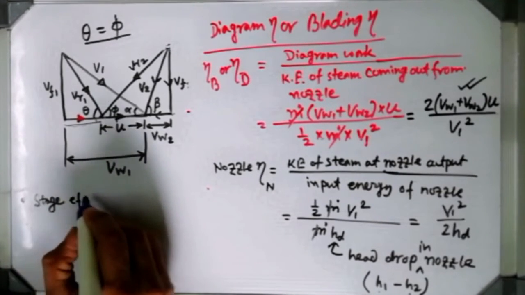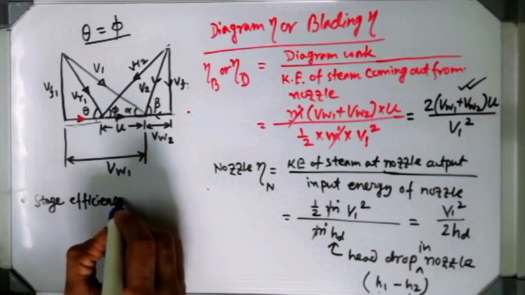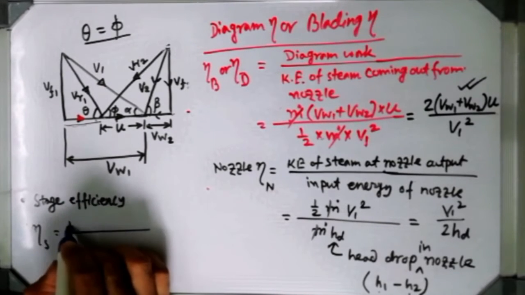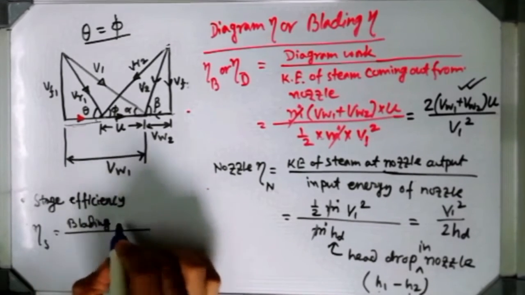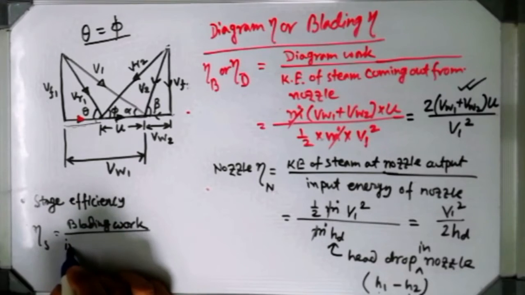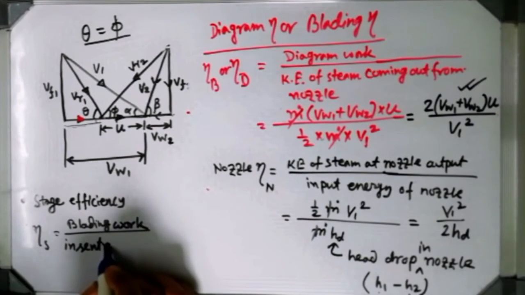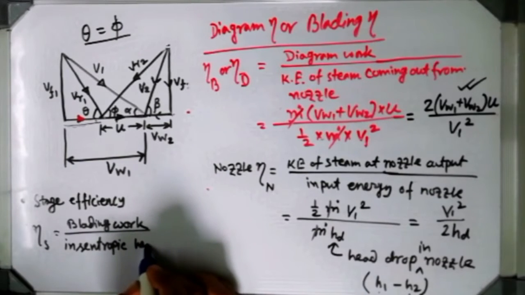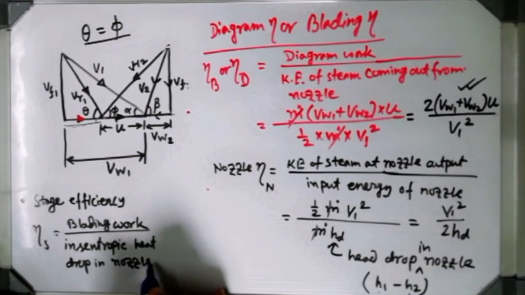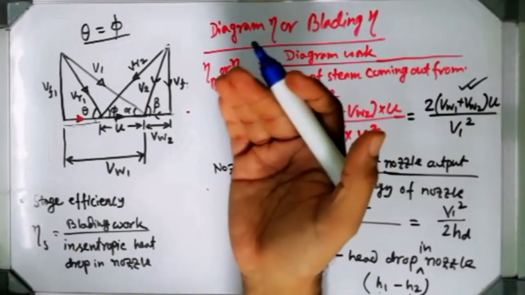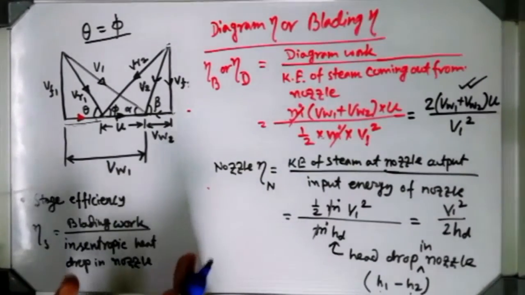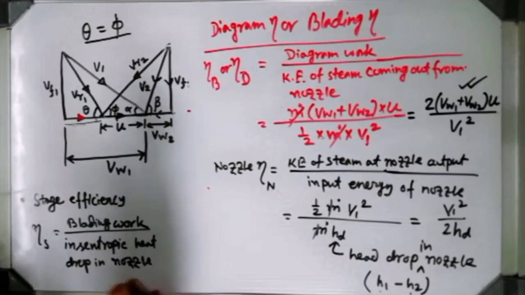Stage efficiency is expressed by eta S, and it is written as blading work divided by isentropic heat drop in the nozzle. See, I have taken the whole thing. Blading work means the extreme output of the turbine, and the isentropic heat drop in nozzle is the input part of the nozzle. That way I have covered the whole thing, one stage.